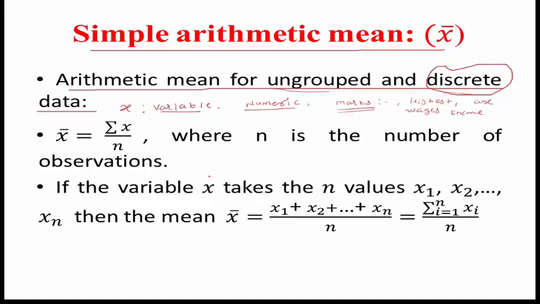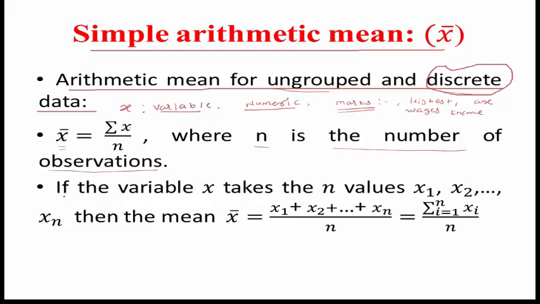For that data, how do we calculate the mean? If x is a variable, then its mean is denoted by x bar. And x bar is calculated as summation x divided by n, where n is the number of observations. This is the formula for the arithmetic mean. Summation x means the sum of all the values of x, divided by the number of observations.